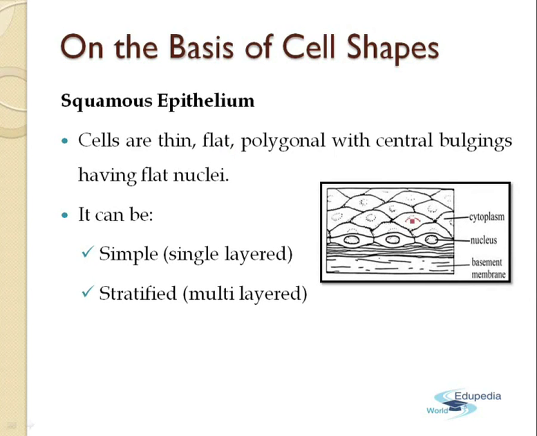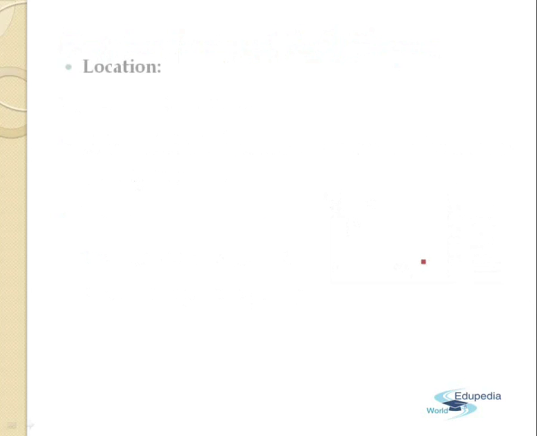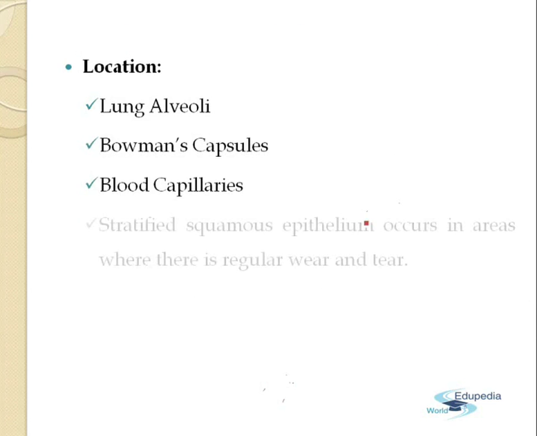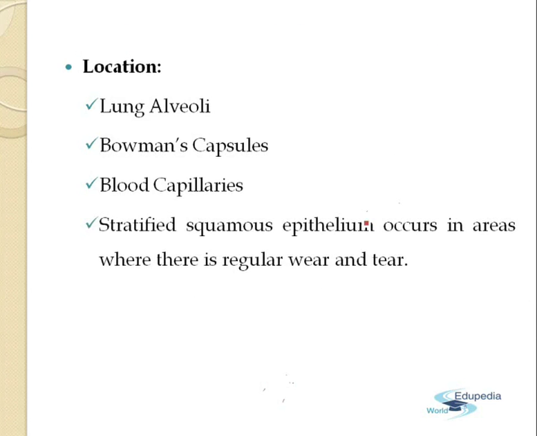This is the structure of the squamous epithelium. You can see here the central bulging, the nucleus, and the basement membrane. Now, where are these epithelial tissues found? They are found in the lung alveoli, where they help in the exchange of gases, as we have discussed. They are found in the Bowman's capsule, where they help in excretion. They are found in the blood capillaries, so they help in transportation also.